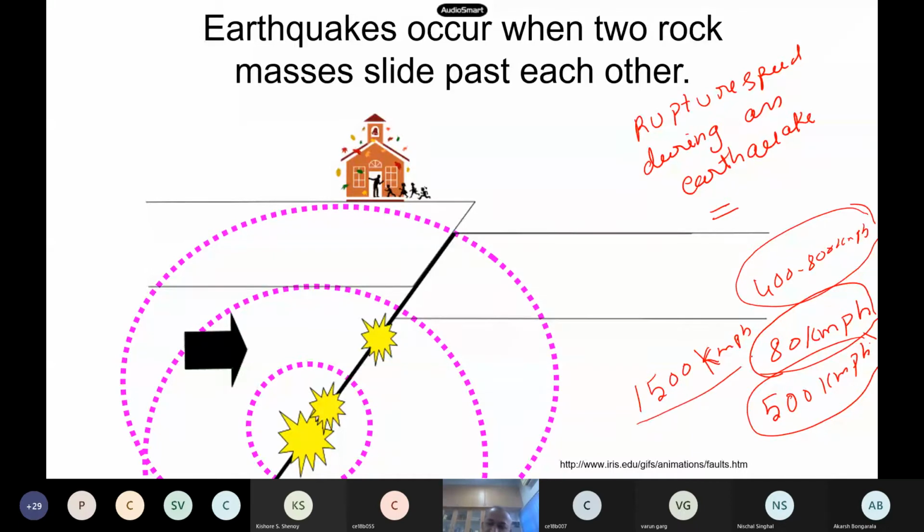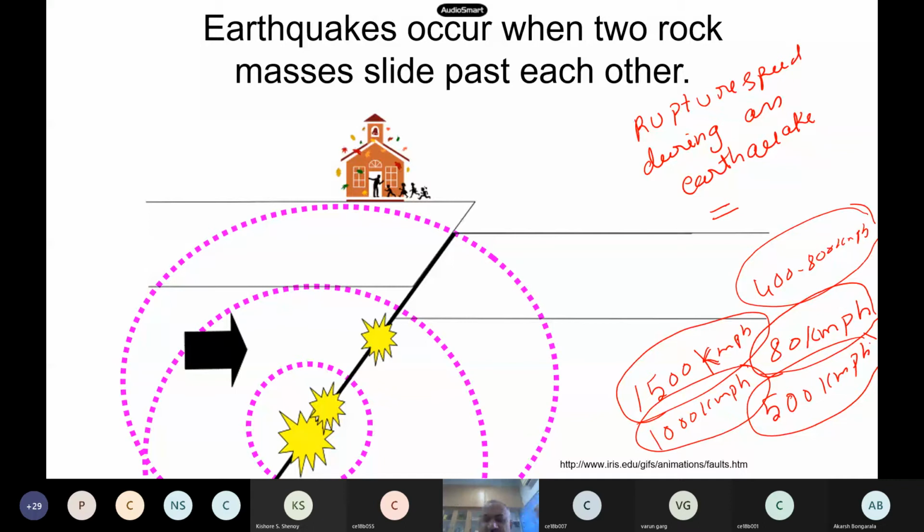Any other guesses for earthquake speed? One person said 1500 kilometers per hour, another around 1000 kilometers per hour. Do you think the earthquake speed will be 1000 to 1500 kilometers per hour?